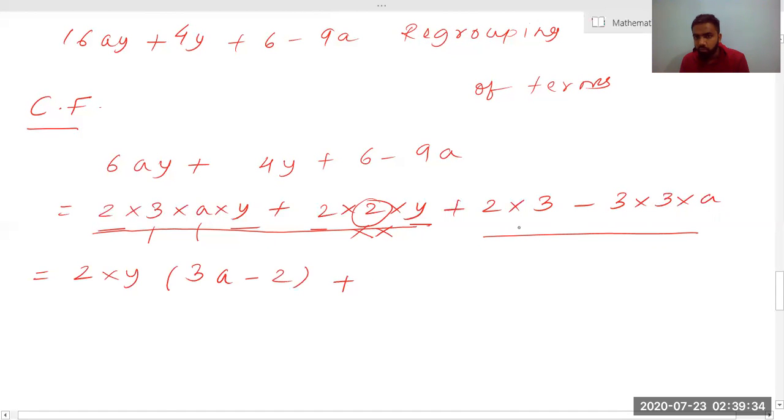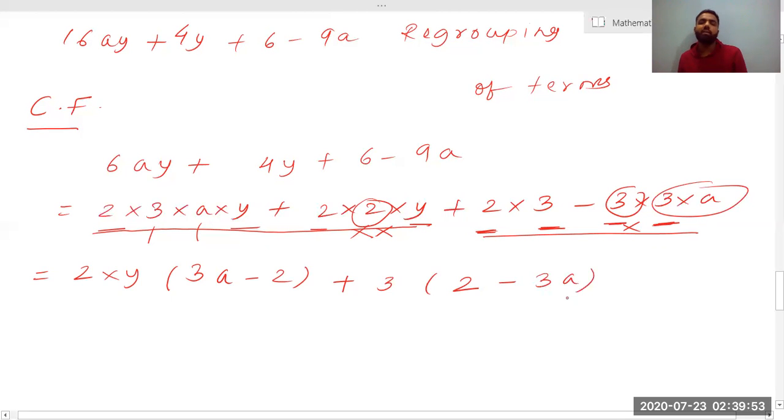Okay, now what I'll do, I'll look for this. 2 is there, no, 2 is not there. 3 is there in the third term, 3 is there in the fourth term, yes, 3 is there. Any 3 you can select. Okay, I have selected, suppose the first 3, so what will remain is 2. This 3 I have selected, so what will remain here is 3 into a.